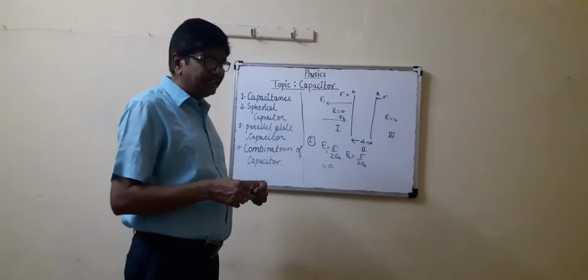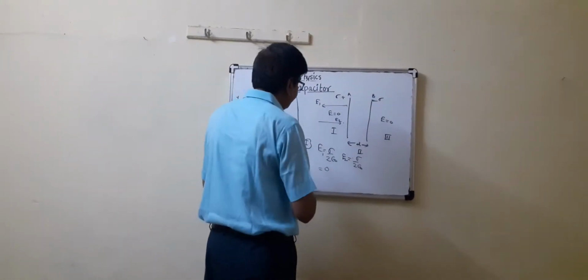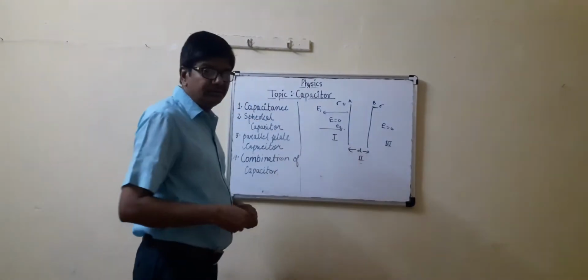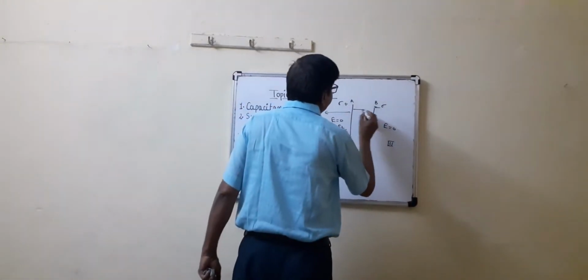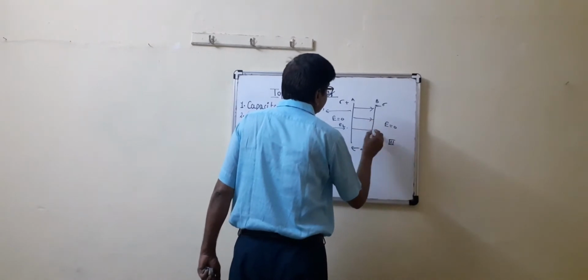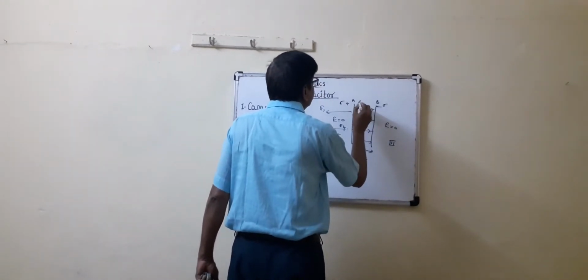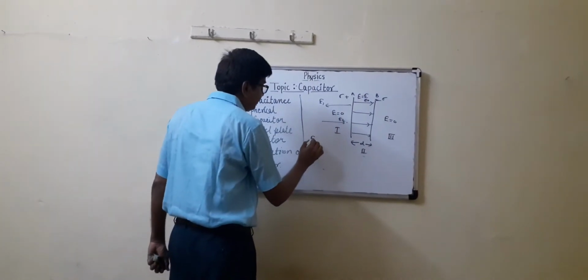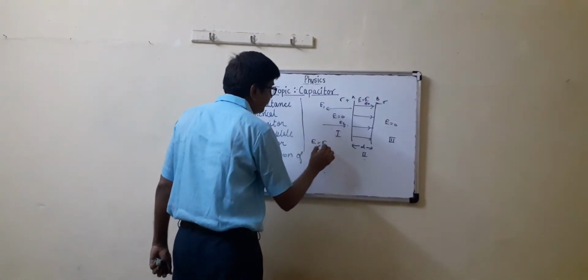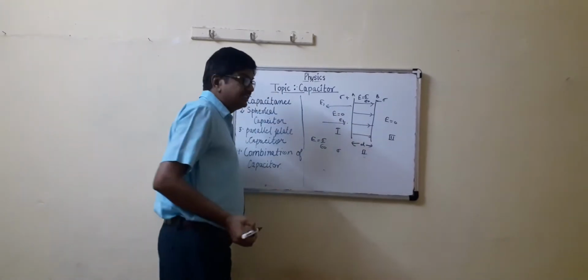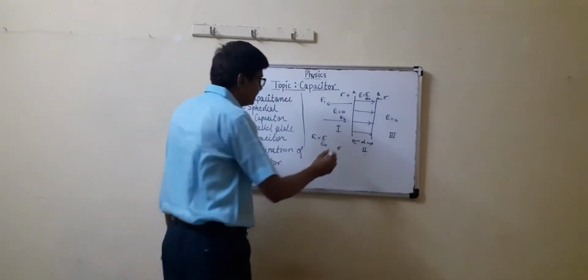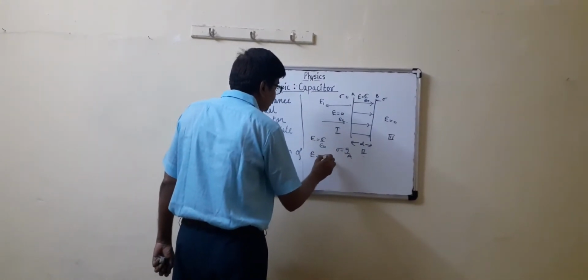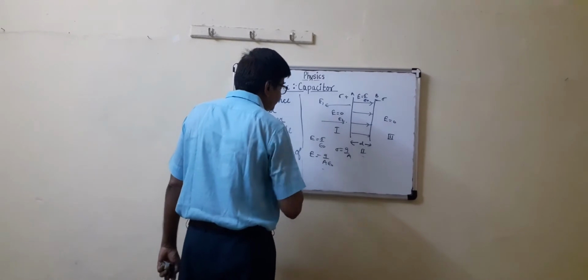But between the plates, the electric fields add. So it is clear, outside the electric field is 0, but between the plates E is equal to sigma upon epsilon naught. Sigma is the surface charge density, that is Q upon A. So E is equal to Q upon A epsilon naught.